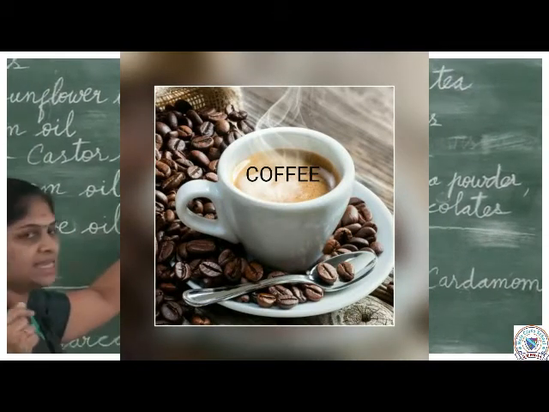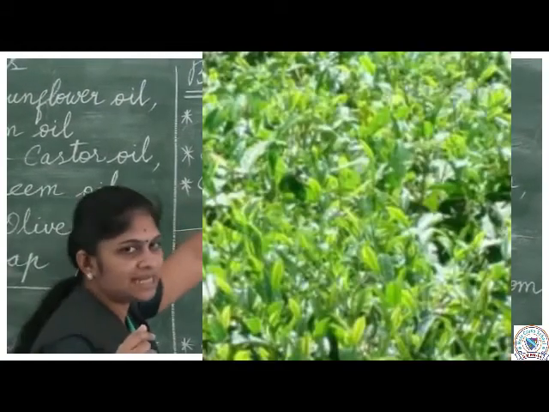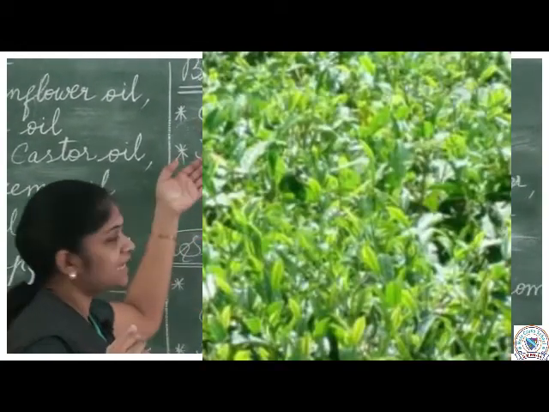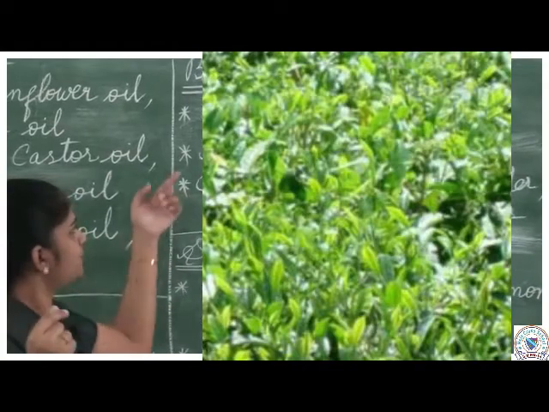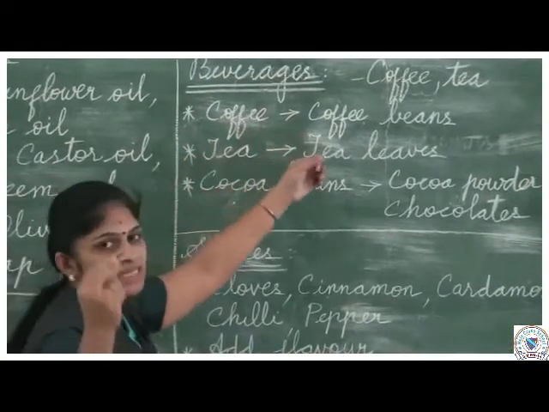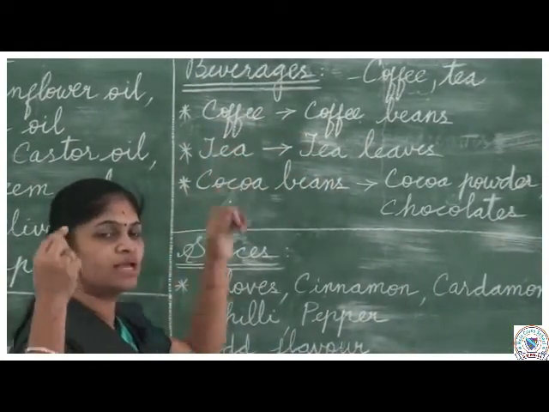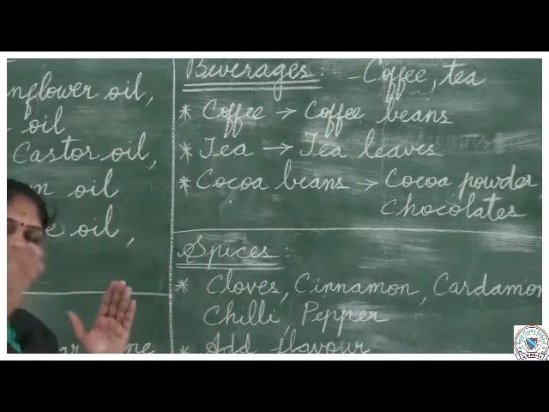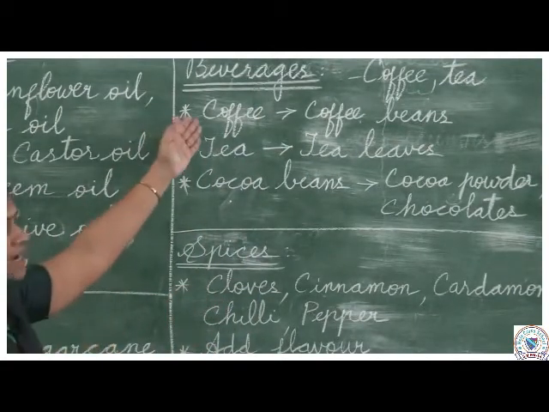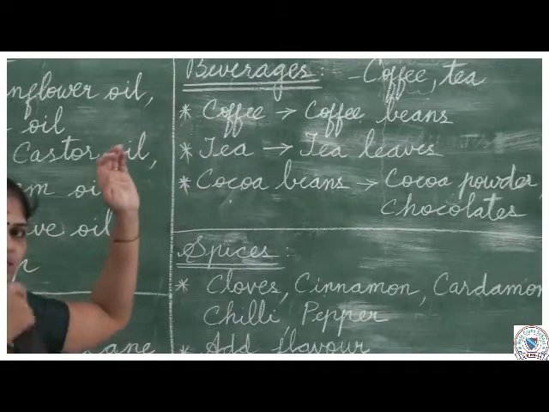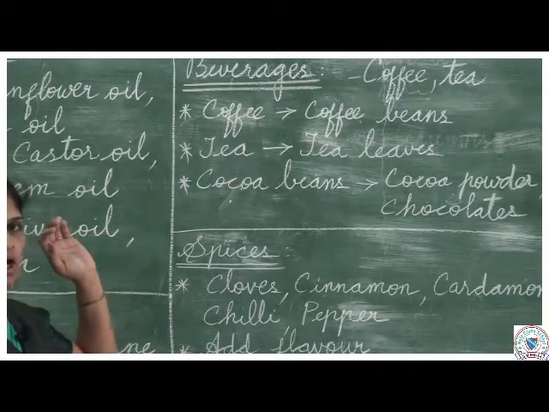Okay? Then tea you get from tea leaves. So leaves of the plants are used in the production of tea, and seeds. Coffee in the form of seeds we get, and you grind that coffee seeds, you finally get the coffee powder, you mix with milk and sugar and you take it as coffee.